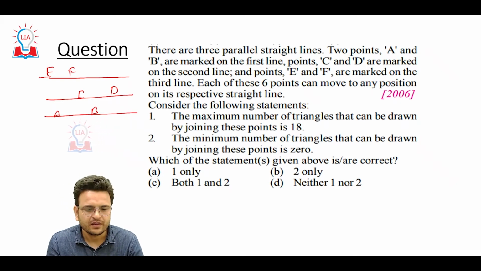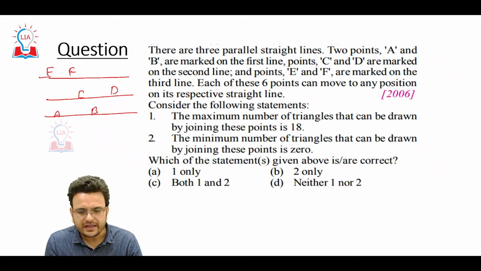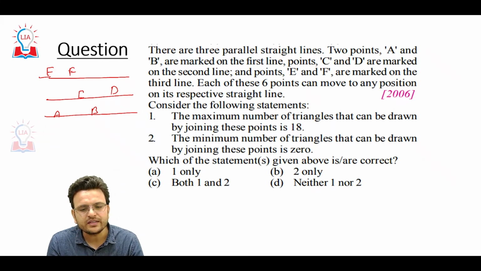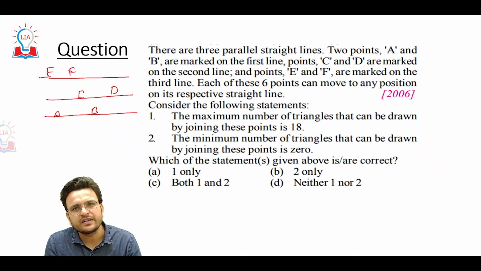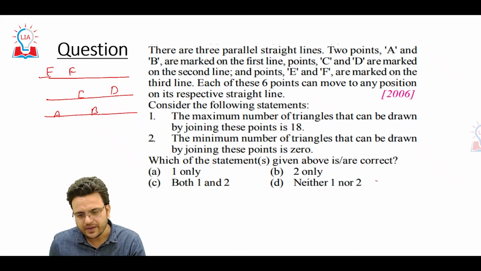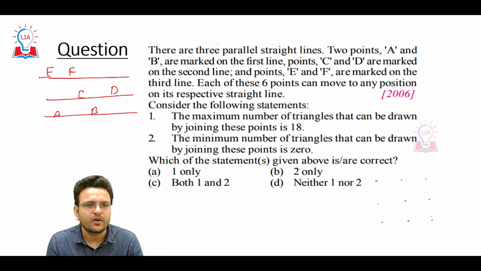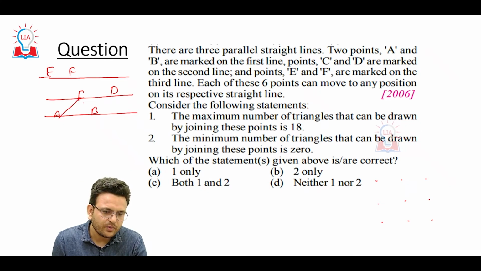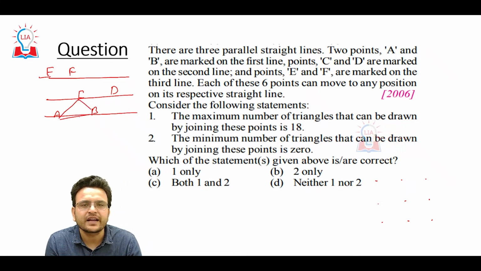Okay. The maximum number of triangles that can be drawn by joining these points is 18. Just remember one thing: if in a plane we have some points, among them if I join any 3 points, I will get a triangle.